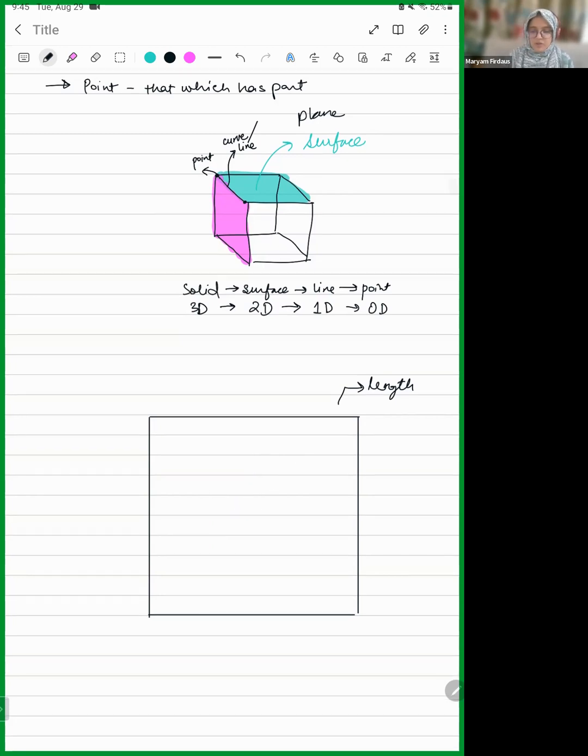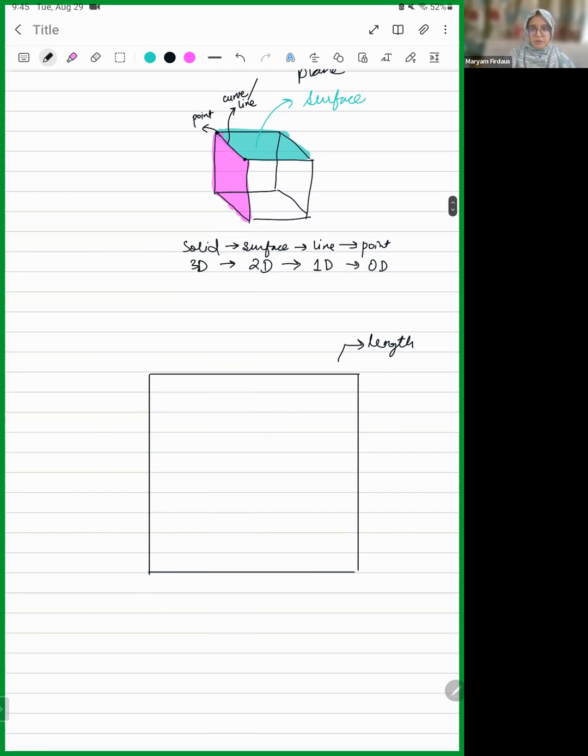Imagine a sheet of paper in front of you, or imagine your screen. In your screen, you can only measure the length of the screen and the breadth of the screen, right? You can't measure the thickness of the screen. You might say, oh, but my laptop or my PC has some thickness.